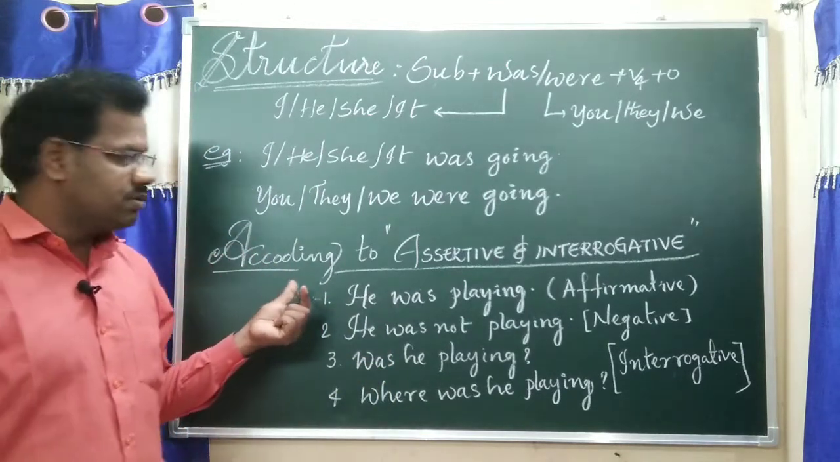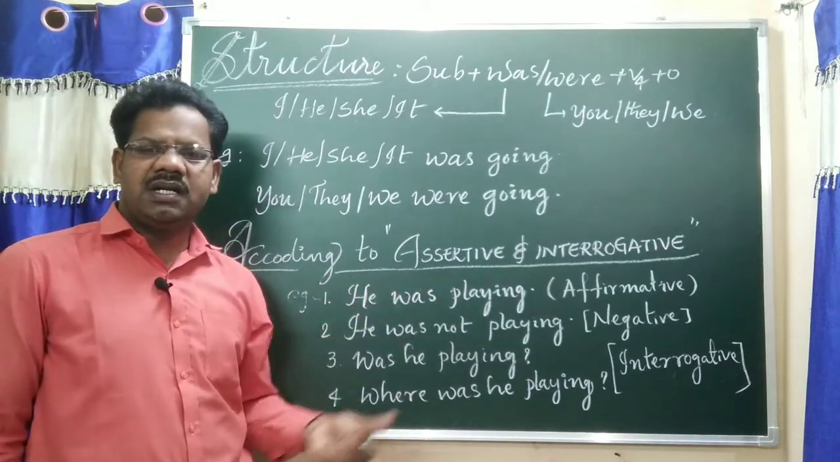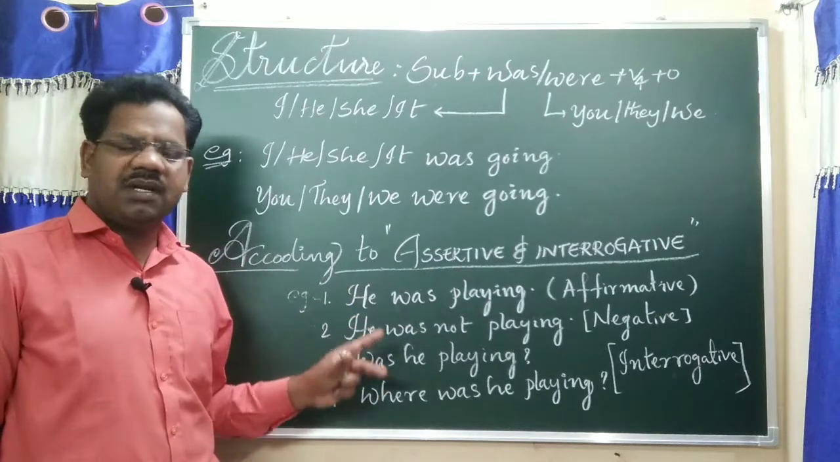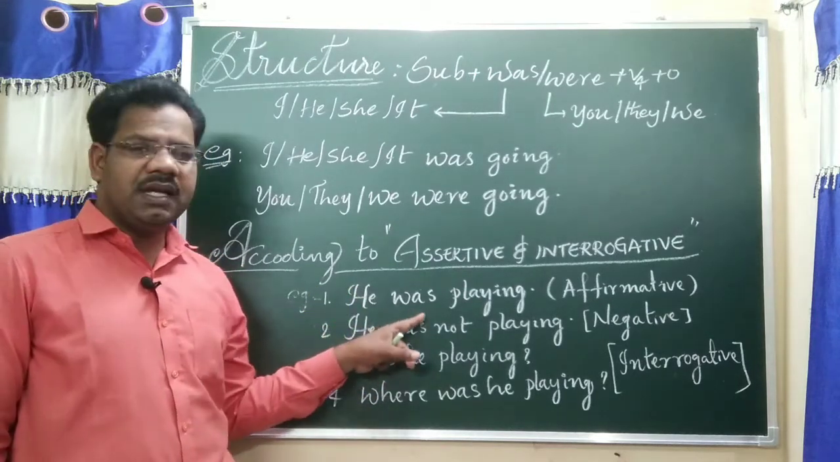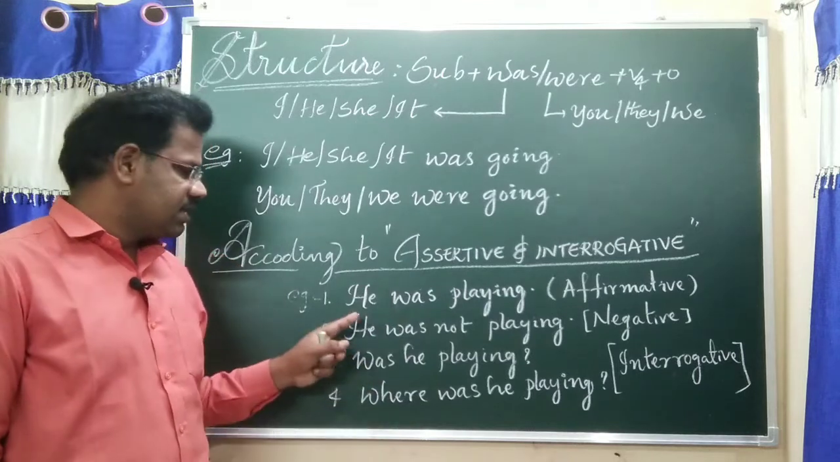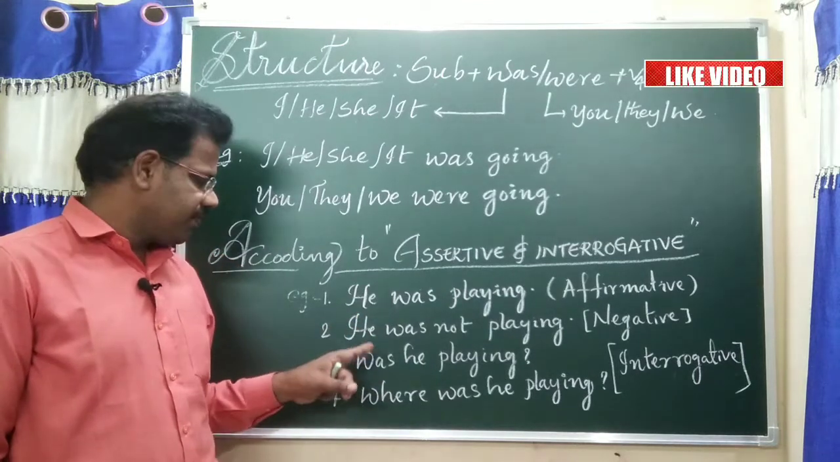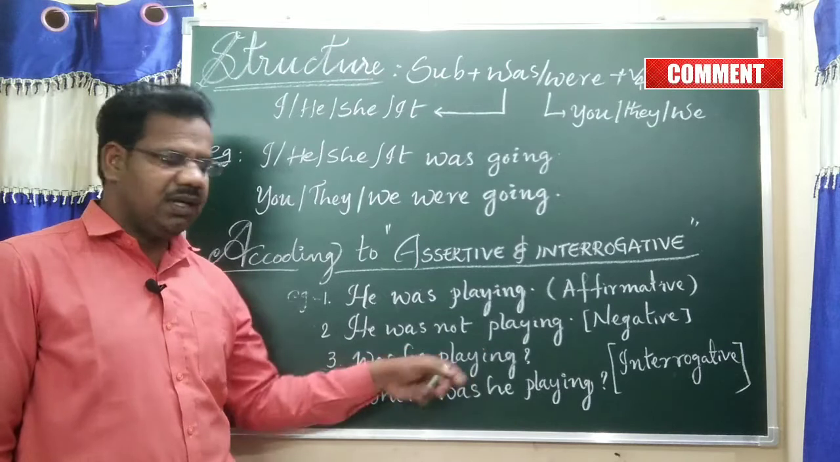Now, according to assertive and interrogative sentences, examples are given here. He was playing, affirmative sentence. Changing to negative sentence means he was not playing.